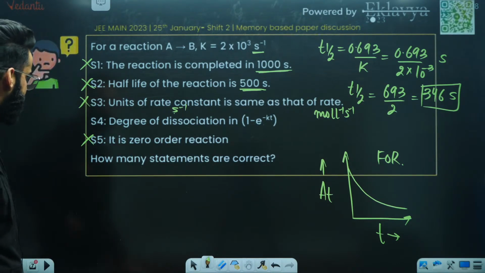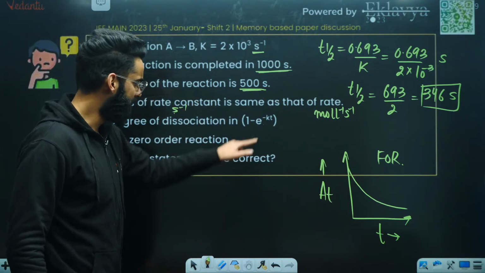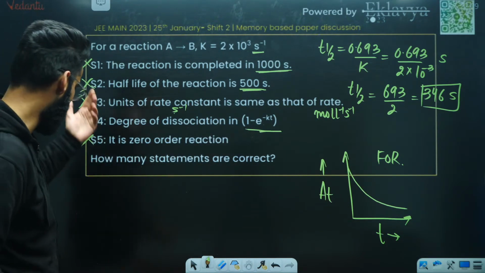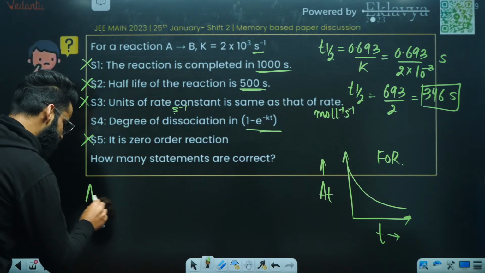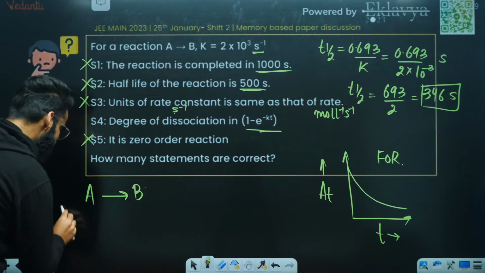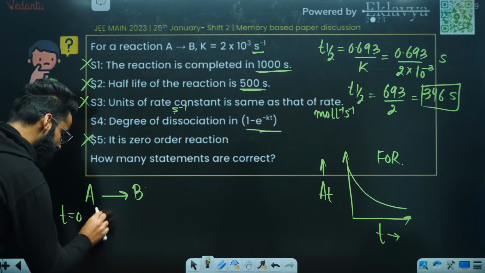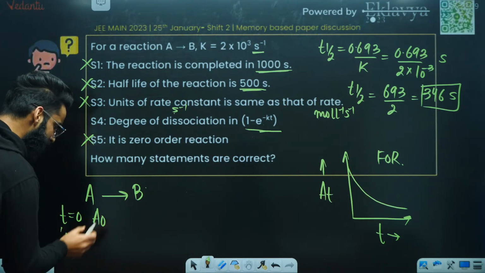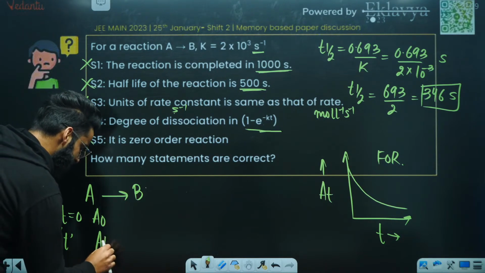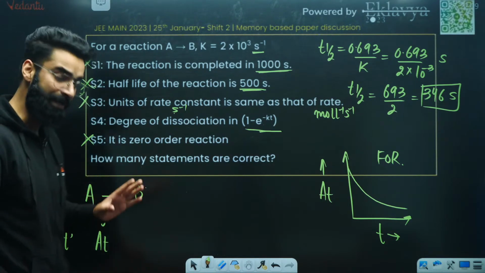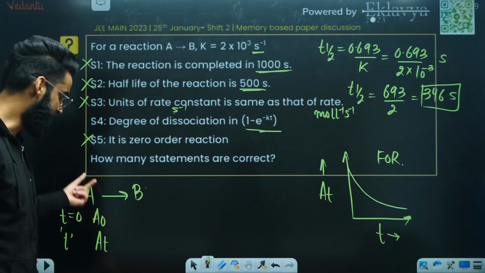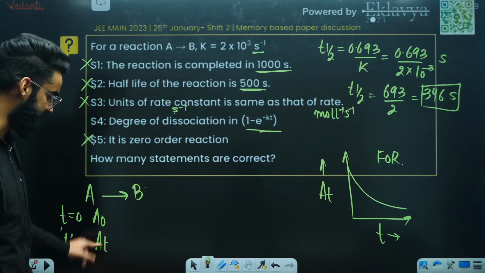Okay, now one statement is left. That is the degree of dissociation. The degree of dissociation for first order is equal to 1 minus e raised to the power minus kt. How do I check it? See, we have got the reaction A gives B. Let's say at time t equal to 0, initially the moles of reactant is A naught. At time t, the moles of reactant left is At. I'm assuming at time t equal to 0, the initial moles of reactant is A naught, and the moles of reactant left at time t is At.